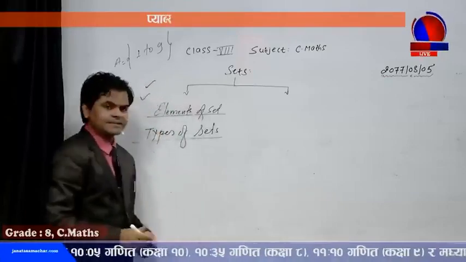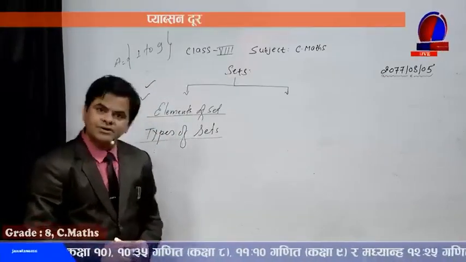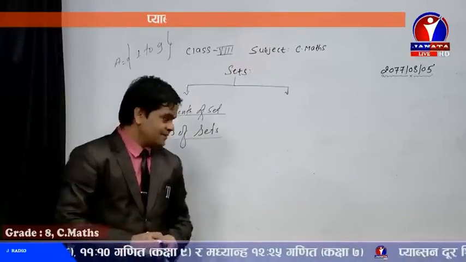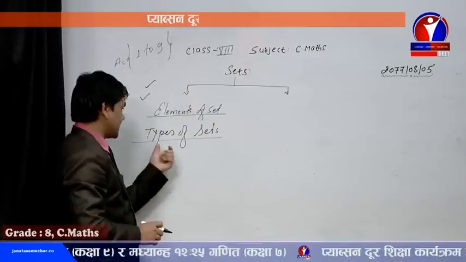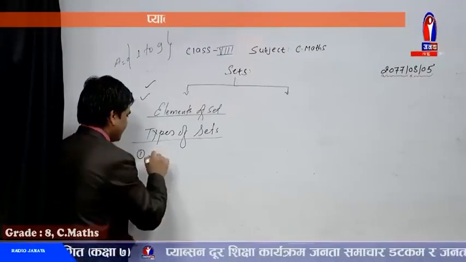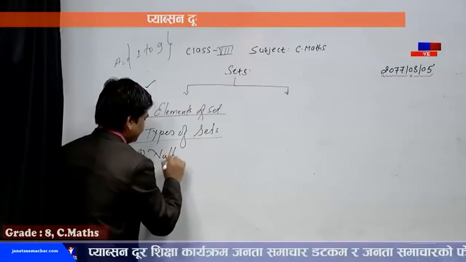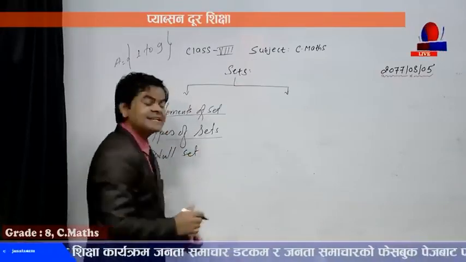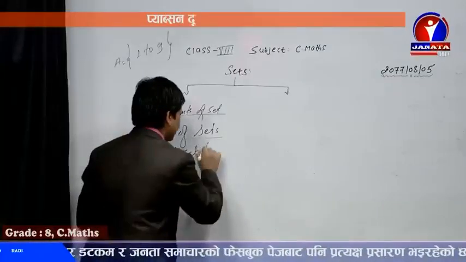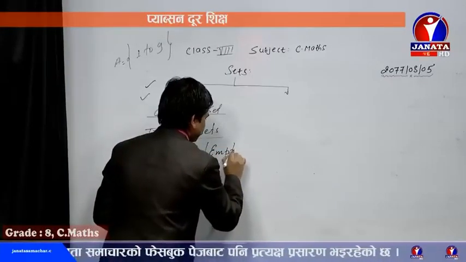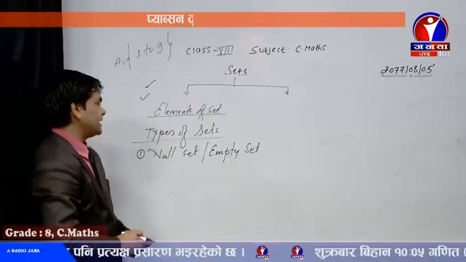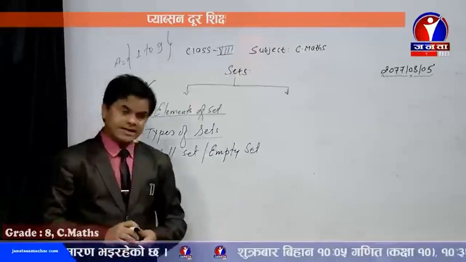What are the types of set? You have learned, dear students, in class 7, while being in class 6 also. So there are no more types of set. The first one is the null set, dear student. And this null set is also known as empty set, E-M-P-T-Y. Null set is also written as empty set. They are synonyms to each other.